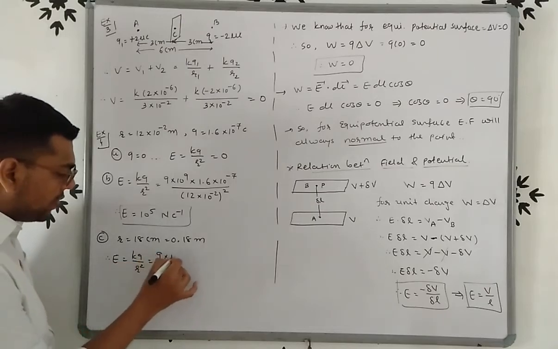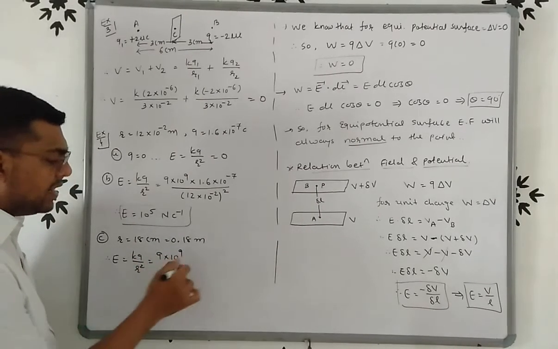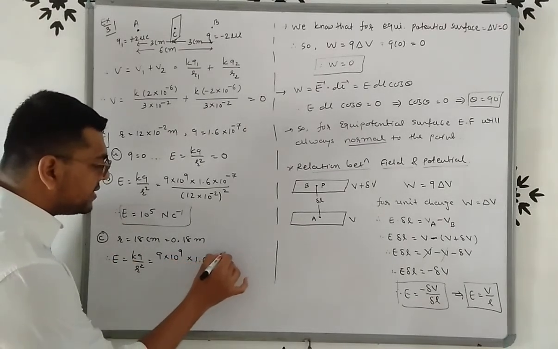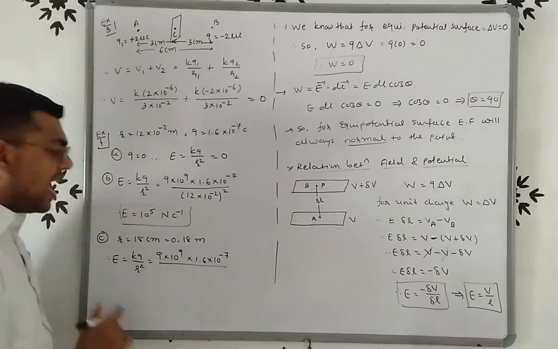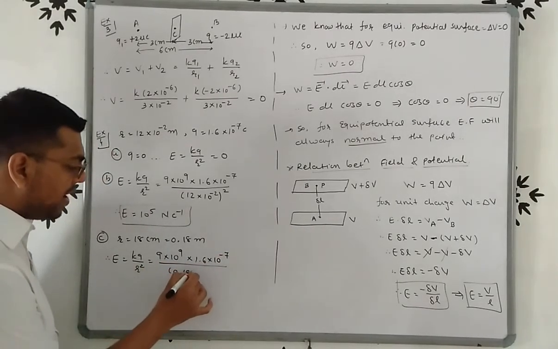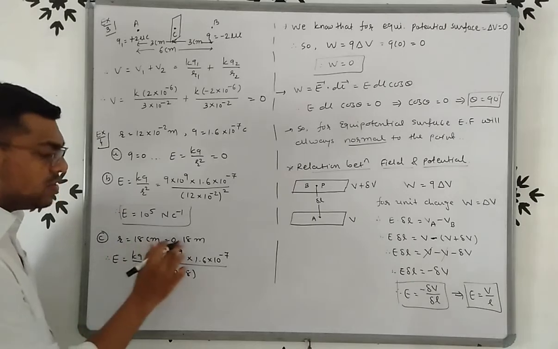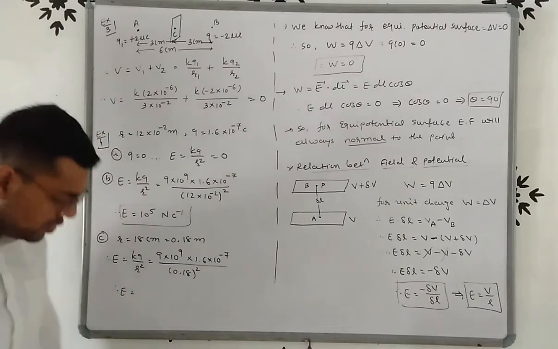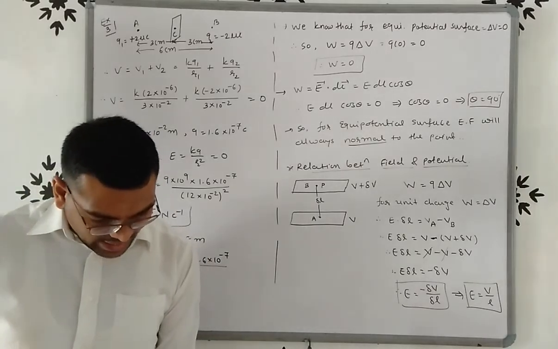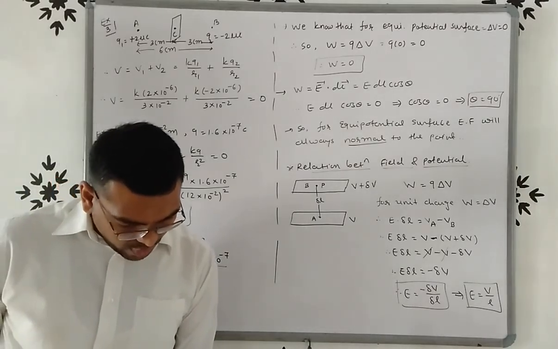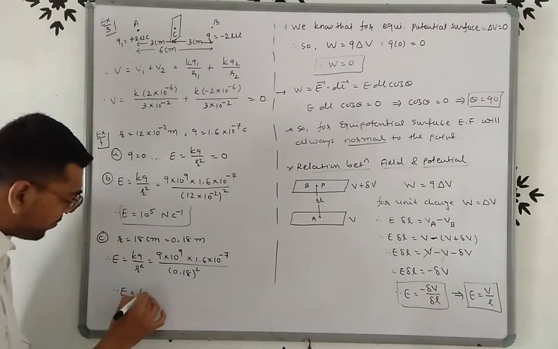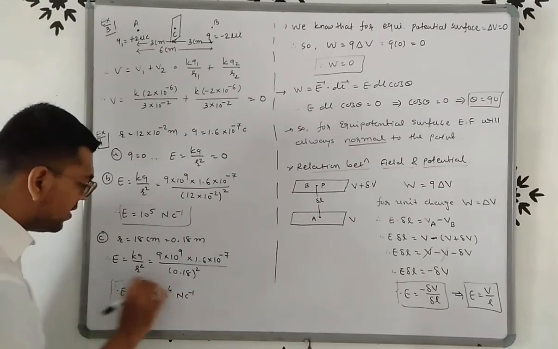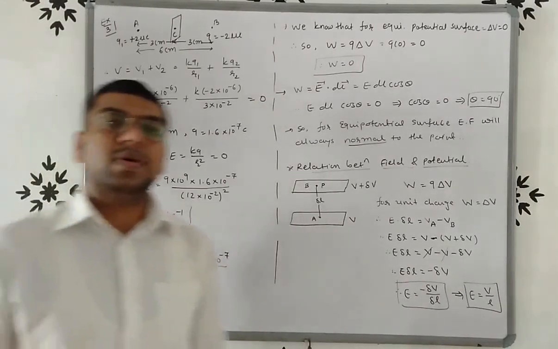We know the value of k, 9 into 10 raised to 9. The value of q, 1.6 into 10 raised to minus 7 divided by r. Here distance, we have to find out field at 18 centimeter, so 0.18 meter. So 0.18 whole square. So friends, if you solve this, then you will get electric field 4.4 into 10 raised to 4 Newton per Coulomb. Right. So simple.